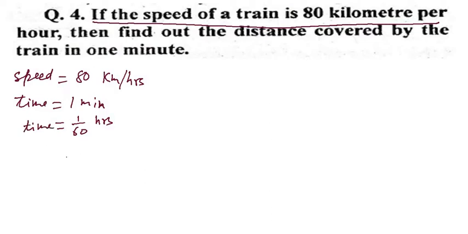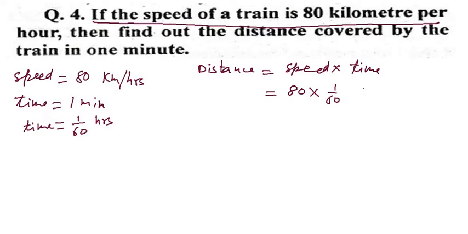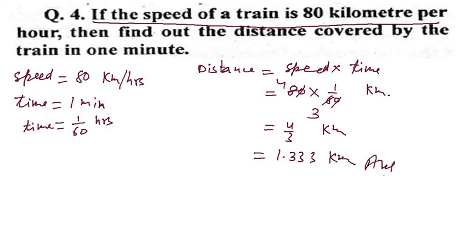Now you can find the distance. Distance is equal to speed into time. Speed is given as 80 km and time is given as 1/60. In which unit will this answer come? It will come in kilometers. So you can divide: zero by zero, and 2 threes are 6 and 2 fours are 8. So you can say 4/3 kilometers, which is 1.333 kilometers. So that is your answer.